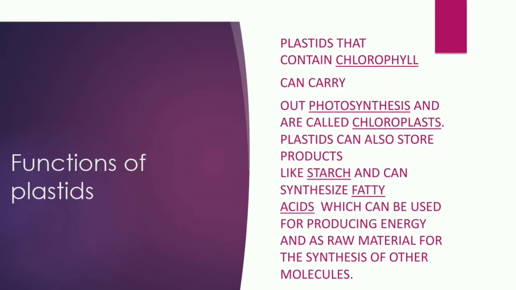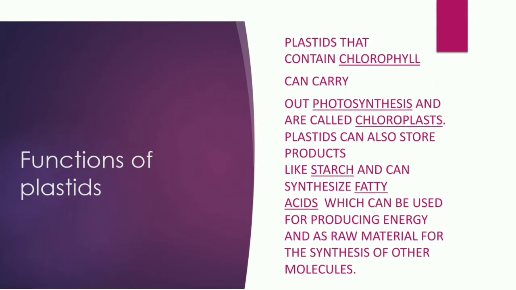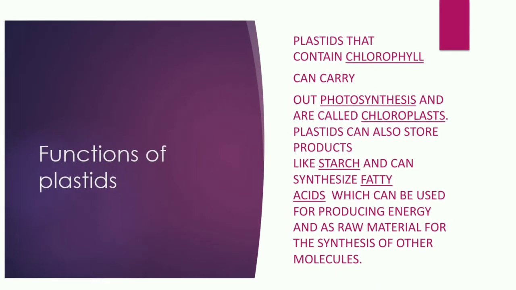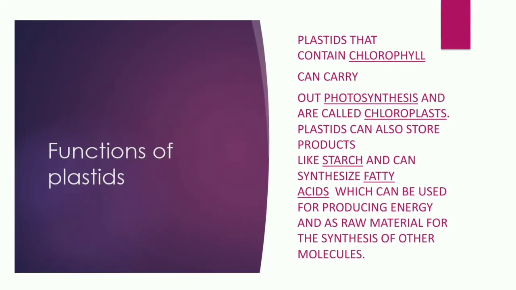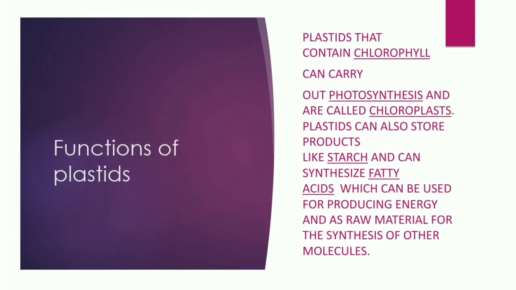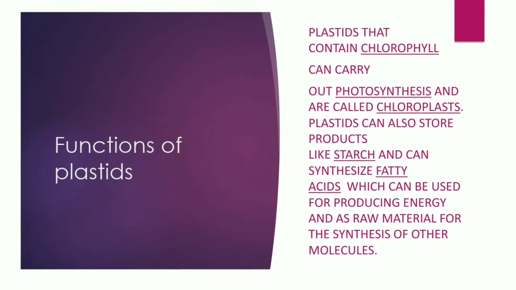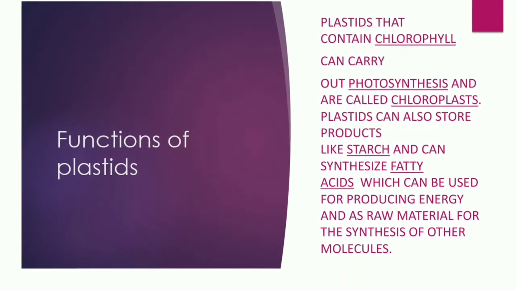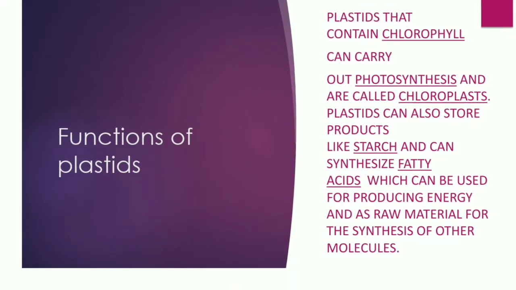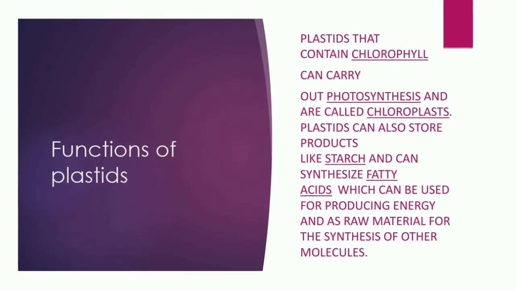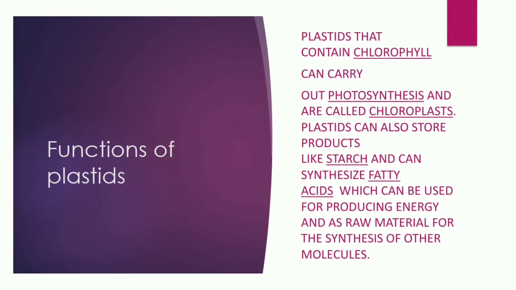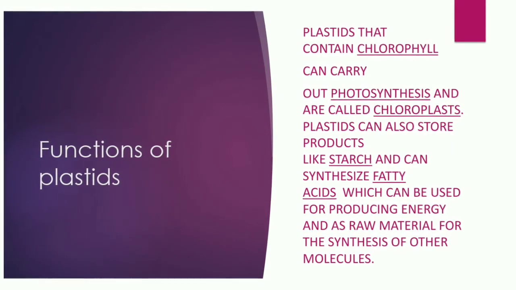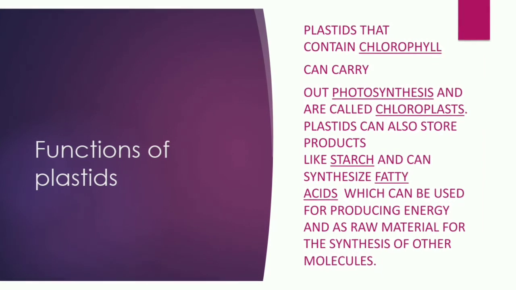Now let's take a look at the functions of plastid. Plastids which contain chlorophyll can carry out photosynthesis and are called chloroplast. Plastids can also store products like starch and can synthesize fatty acids, which can be used for producing energy and as raw material for the synthesis of other molecules.